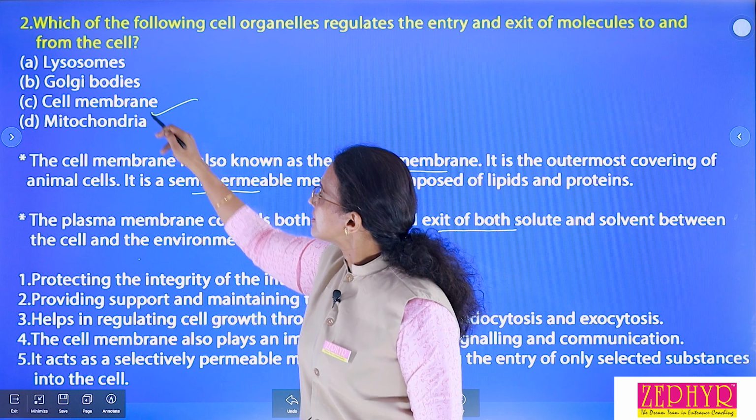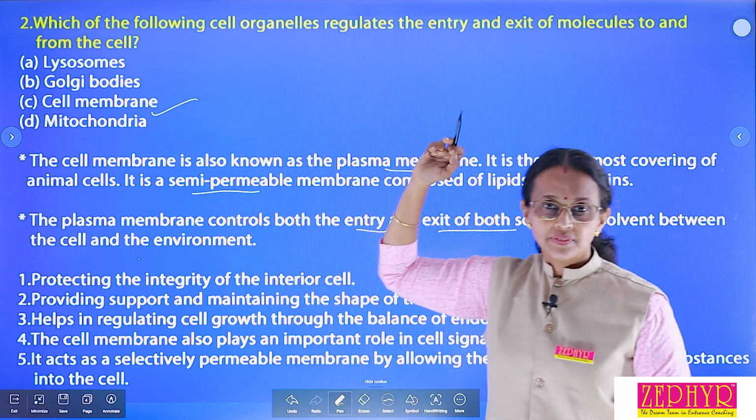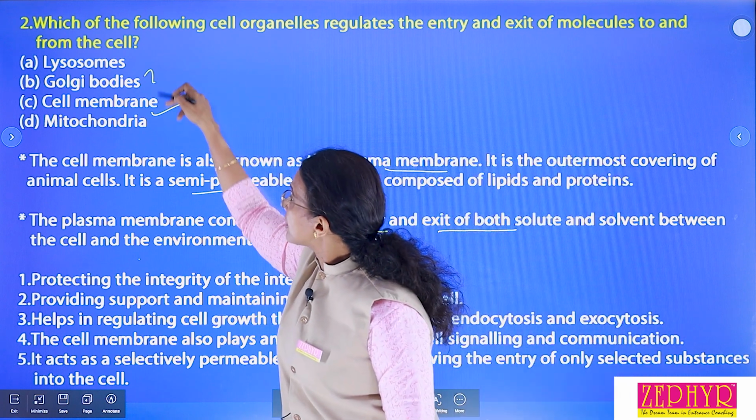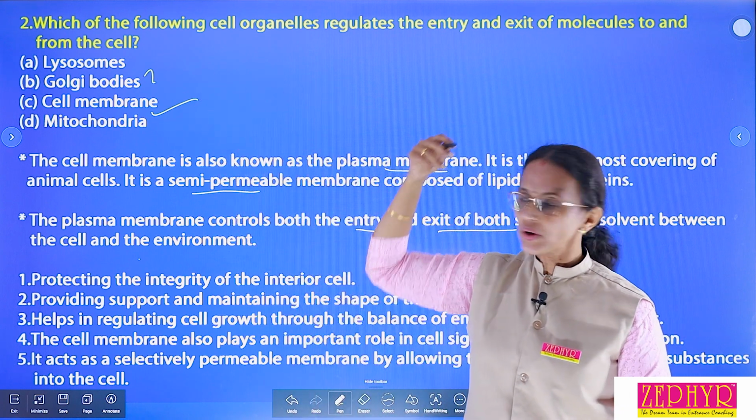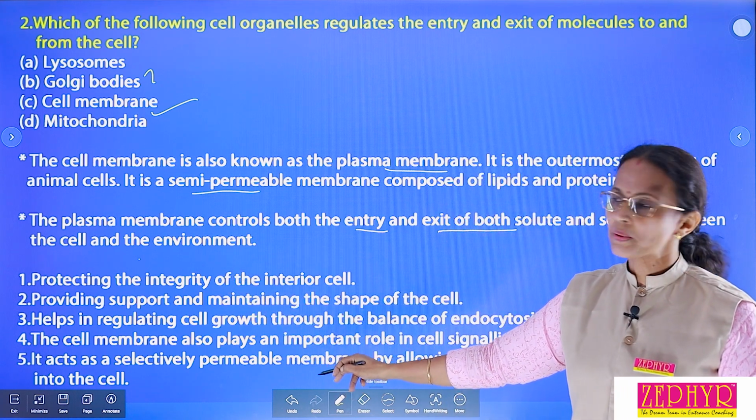Cell membrane is the correct answer. These three are also present in the cell, but their functions are different. These three are the cell organelles. Okay. The next point, what are the functions of the cell membrane or plasma membrane?